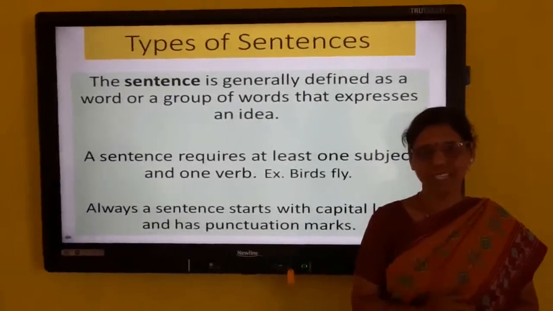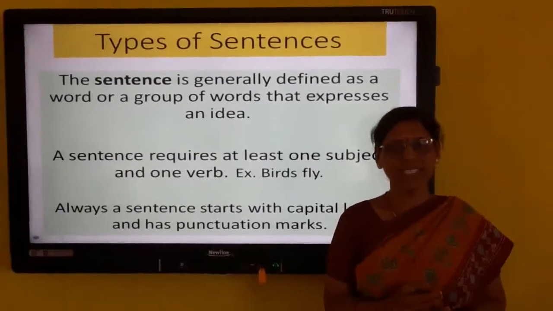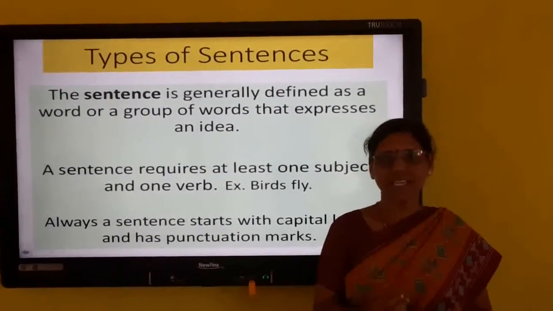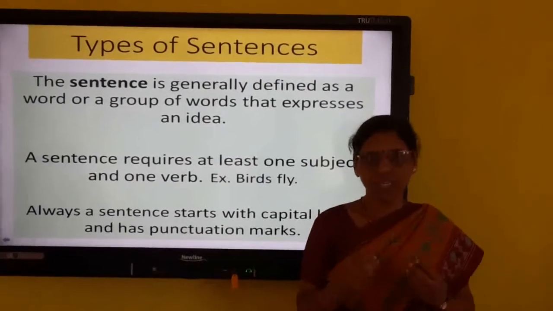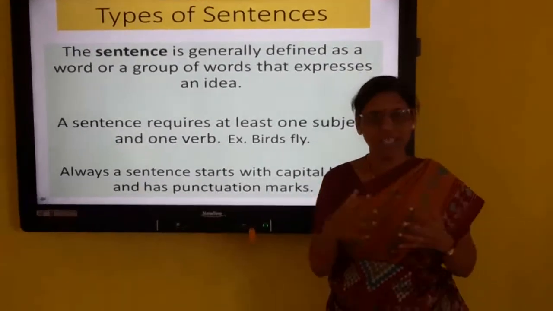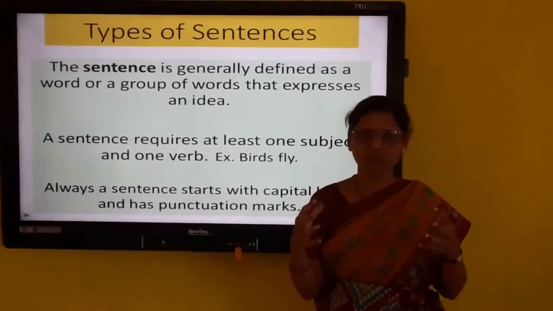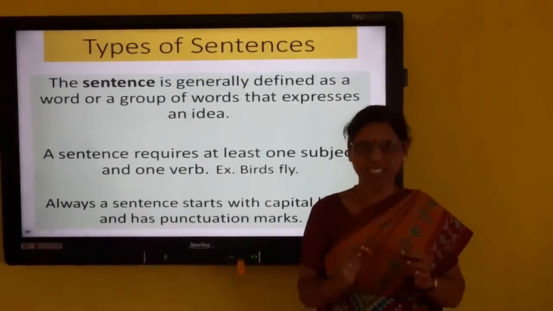Today we are going to see the types of sentences. First we can see what is a sentence. Sentence means it's a group of words that expresses a meaning. When you speak or write, you will be forming a sentence by joining a lot of words which gives a proper meaning. That is called a sentence.